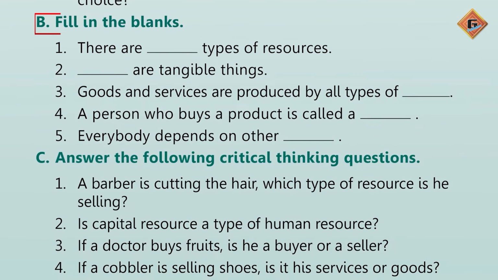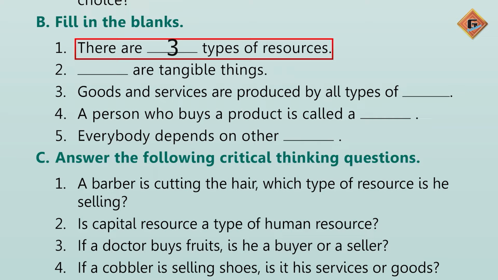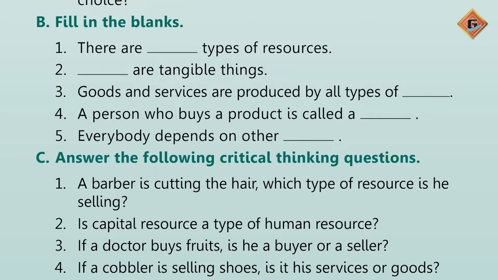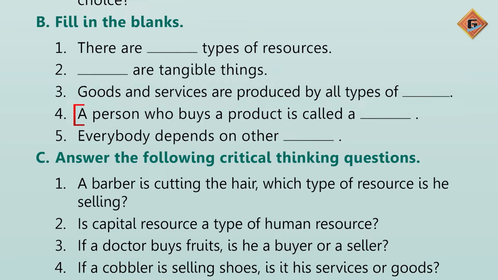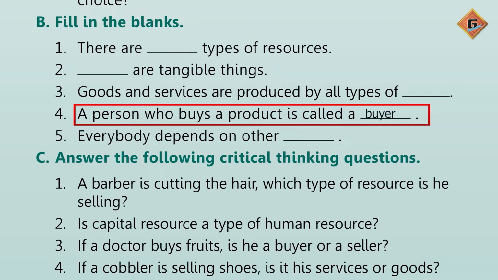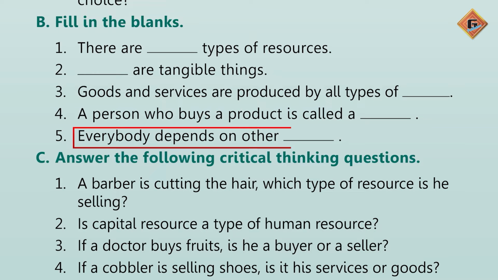Question number 2, fill in the blanks. There are 3 types of resources. Goods are tangible things. Goods and services are produced by all type of resources. A person who buys a product is called a buyer. Everybody depends upon other people.